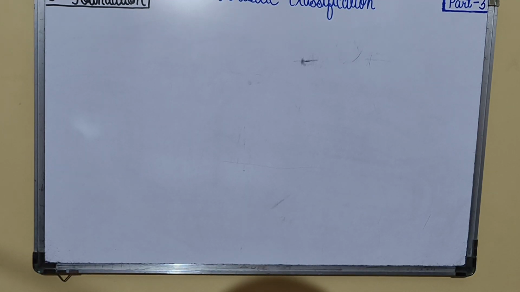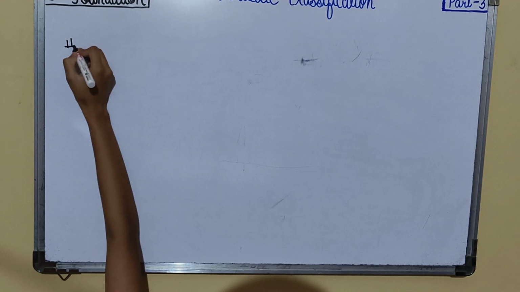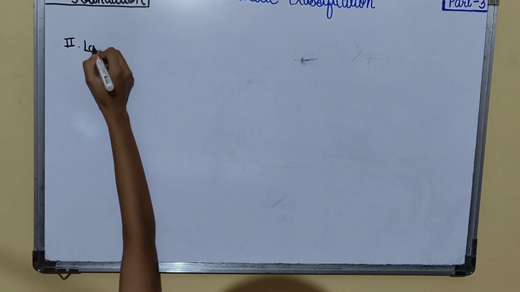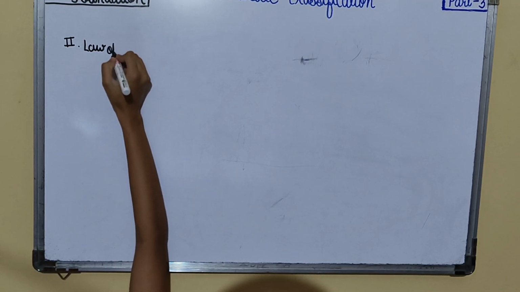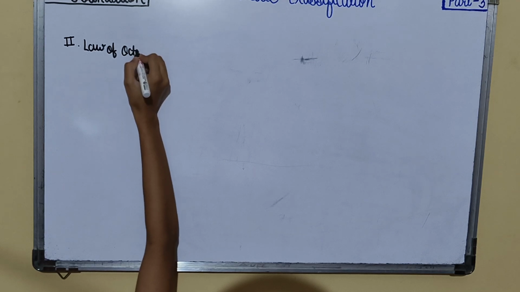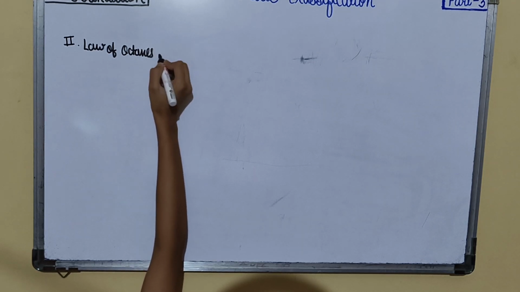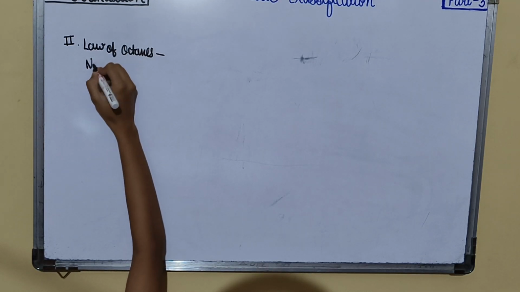Our topic is the second law of octaves by Newlands.